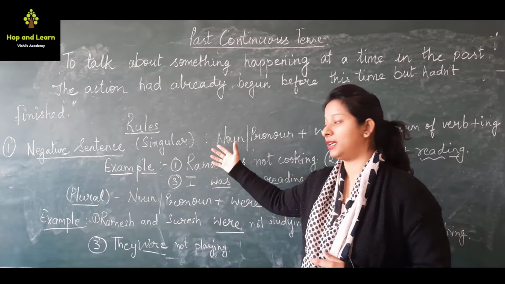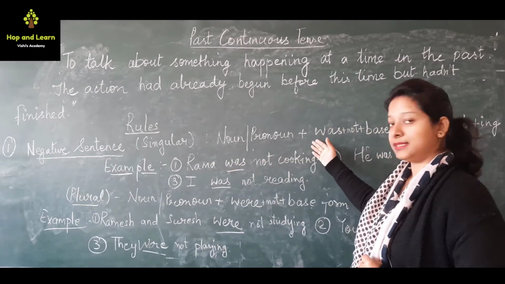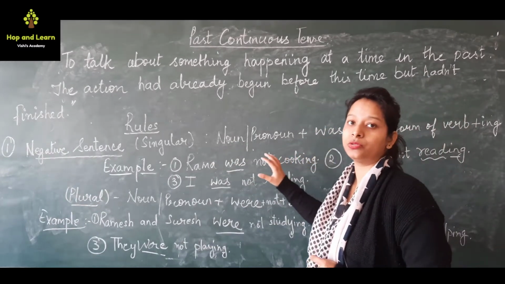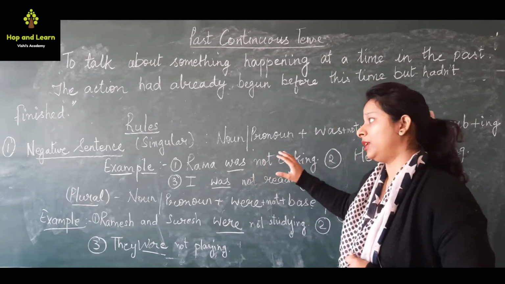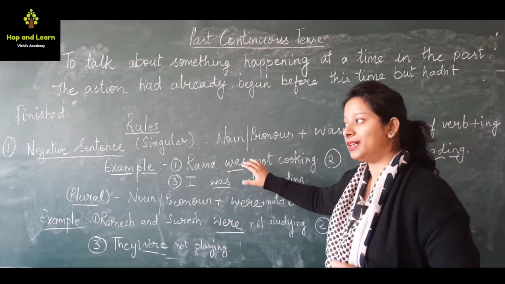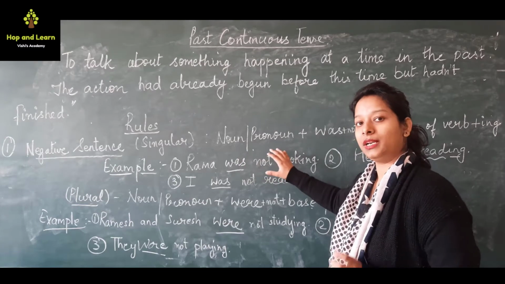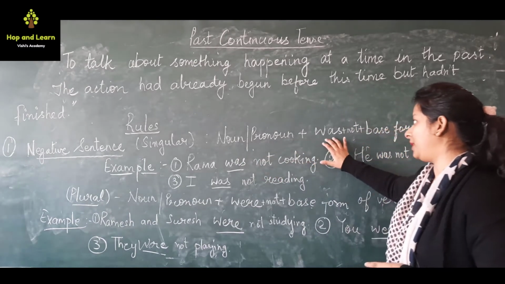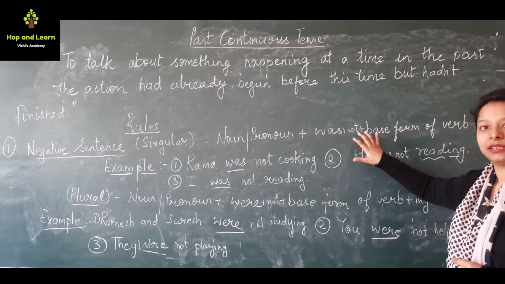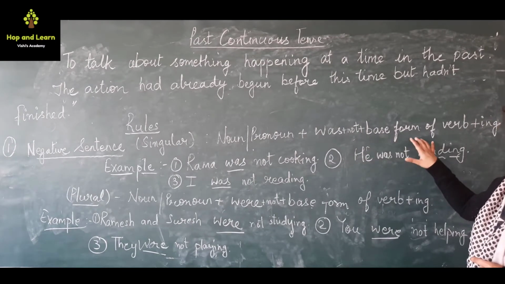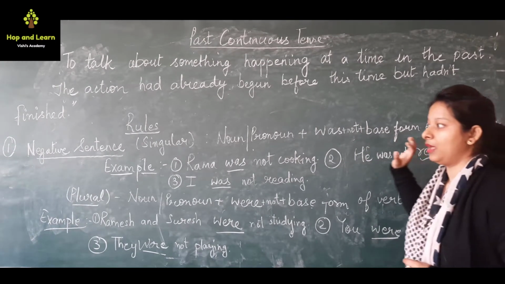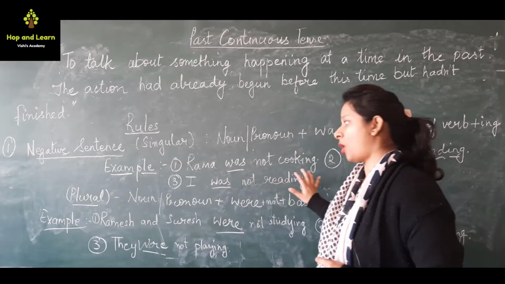So first, for singular noun or pronoun plus was. Now I have taught you that in positive sentences we use the helping verb was. Similarly in negative sentences for singular nouns we use the helping verb was plus not plus base form of the verb plus ing. For example, Rama was not cooking.